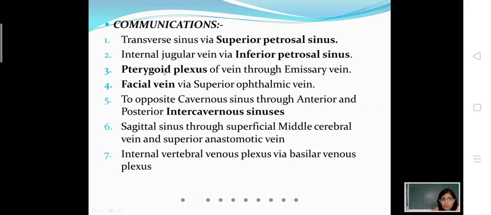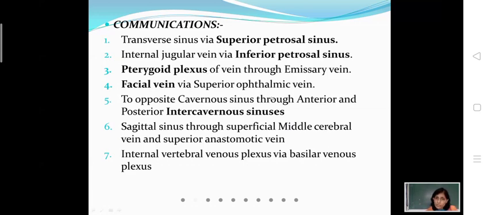Then very important, very important, is the communication of the cavernous sinus with the facial vein. It is by way of two routes. I'll tell you about these two routes, and I have already told you about these two routes in our talk about the venous drainage of the face. So it communicates via the superior ophthalmic vein, and it also communicates via the pterygoid plexus of veins.